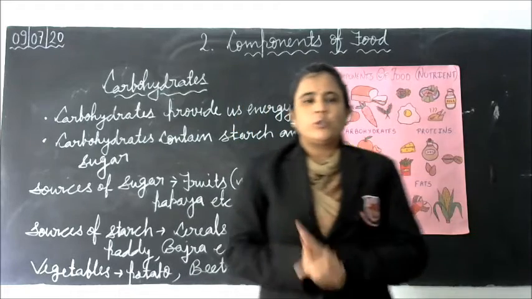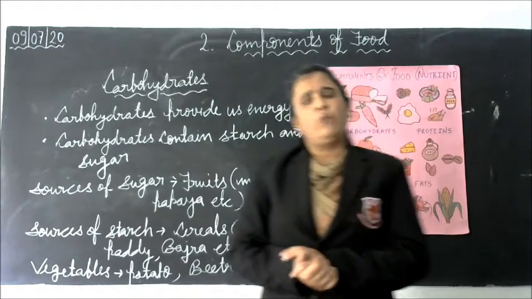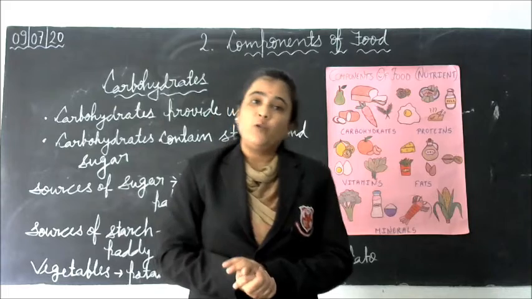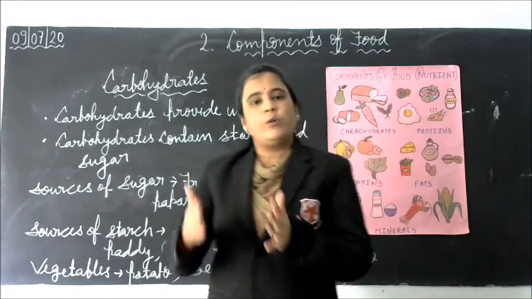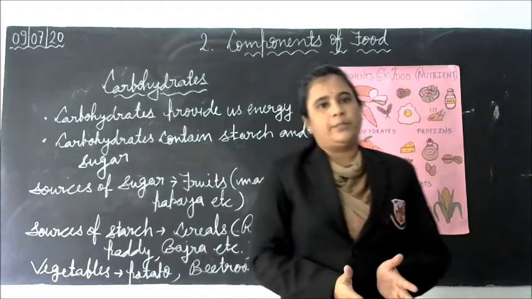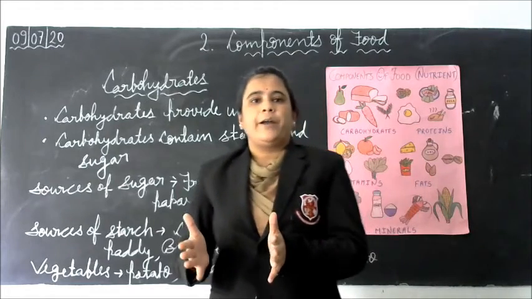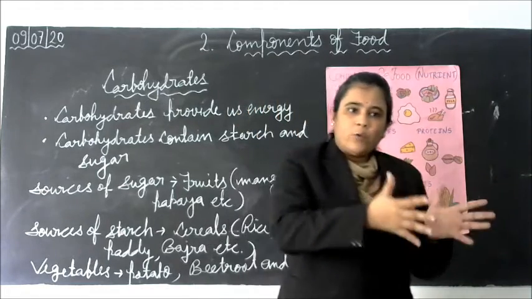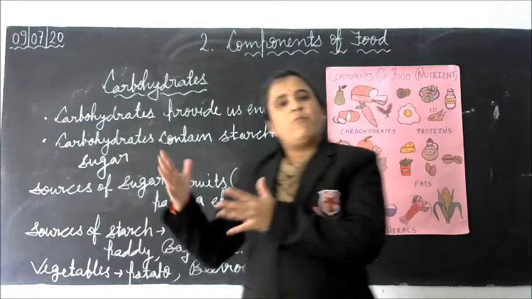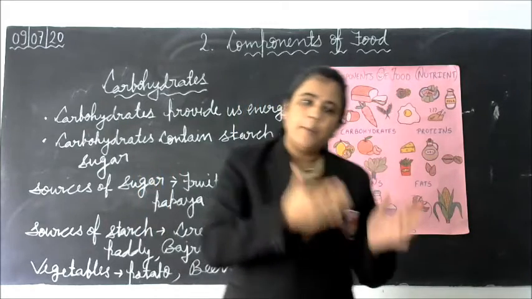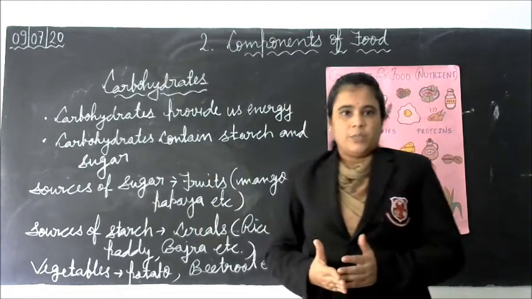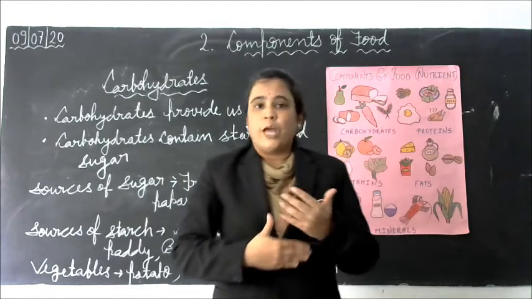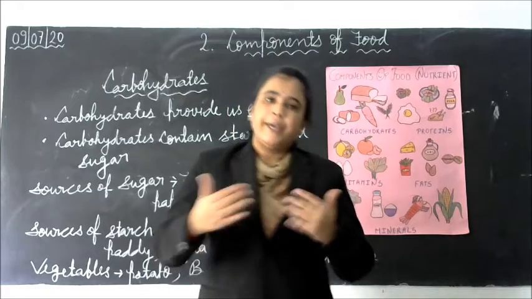Student, do you know the photosynthesis process? Photosynthesis is a food making process. During photosynthesis, food is formed as a carbohydrate. This carbohydrate is deposited in the form of starch in a plant, and this is very complex. So our body does not absorb this starch easily.